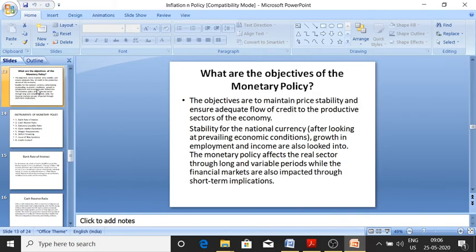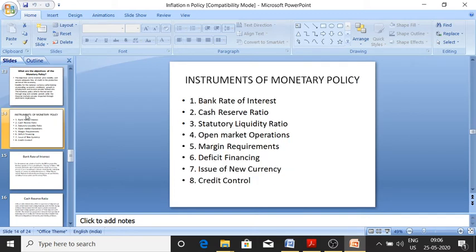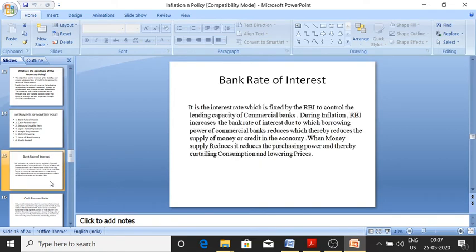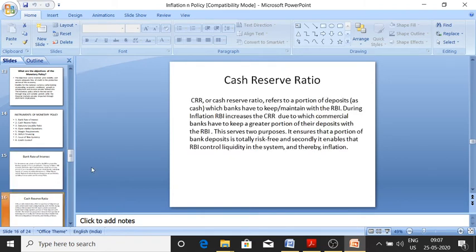So monetary policy, what is monetary policy? Monetary policy controls money supply. Money supply is controlled by monetary policy. What are its instruments? Bank rate, cash reserve ratio, etc. The Central Bank of India, that is RBI, conducts it. So there are various things which control it, like bank rates.